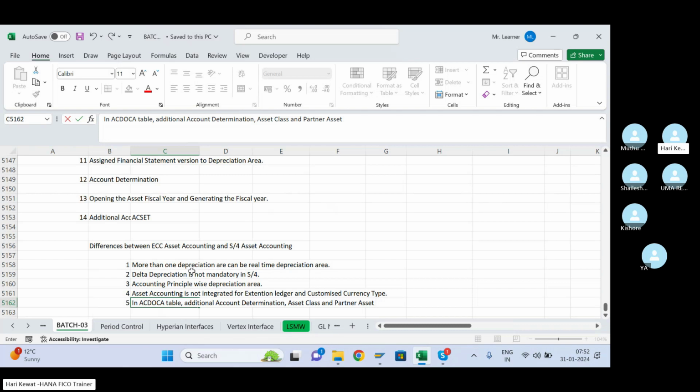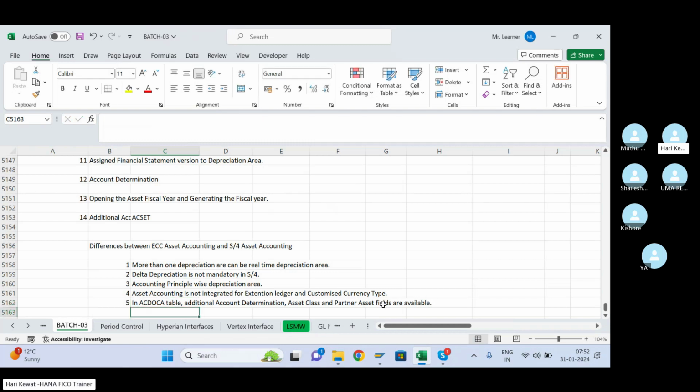You may have more than this also, I'm not sure. You have to find out. So in ACDOCA, additional account determination, asset class, and partner asset fields are available. This will make your reporting more flexible. I have not particularly taken the classes yet for ECC asset accounting and S4 HANA asset accounting, but during the training time I told you these are some points where we found differences.